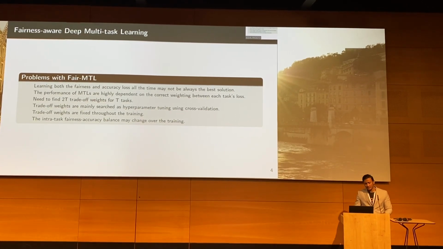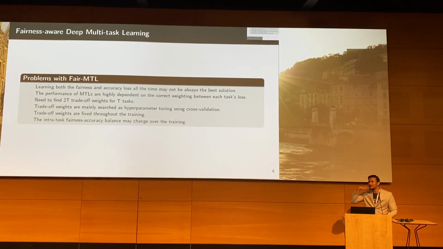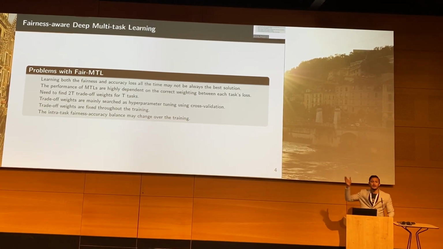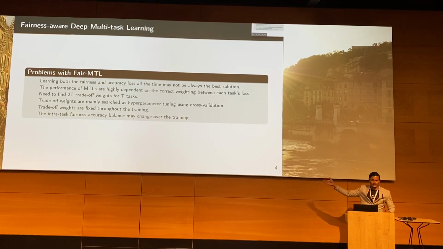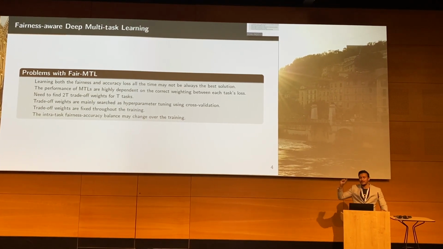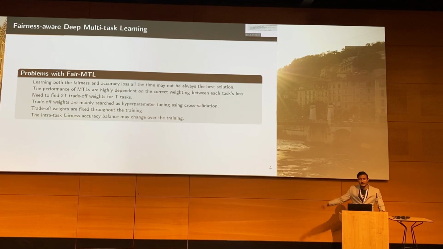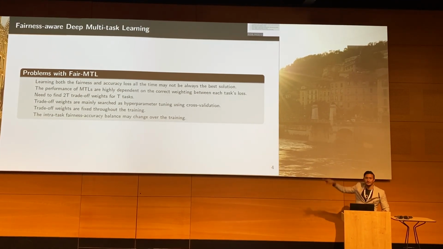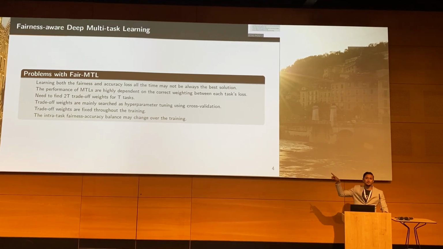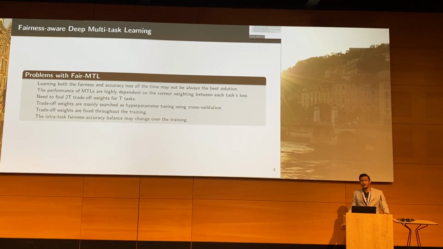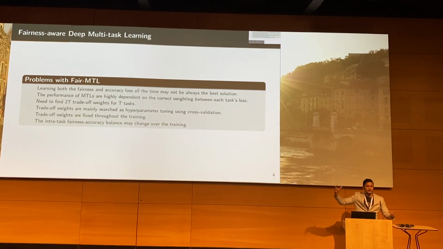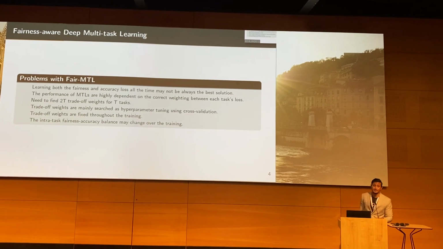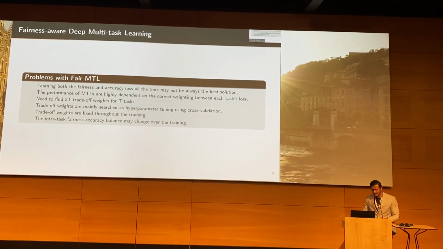Okay, and again, whoever is familiar with the literature of MTLs already knows that when we are solving a weighted sum loss formulation for our MTL, the performance of the MTLs is highly dependent on the correct configuration of these trade-off weights. And in this particular fair MTL setup, this problem becomes double. So now we need to figure out twice the number of hyperparameters in contrast to a normal MTL setup.